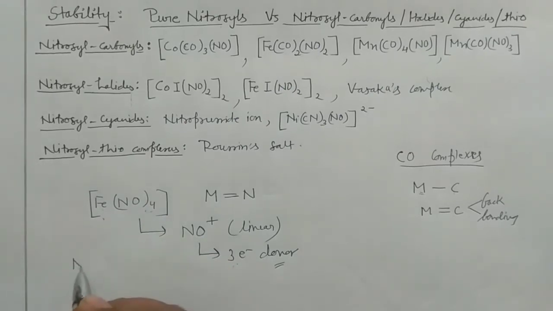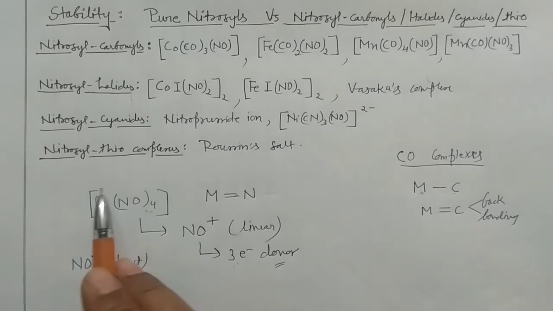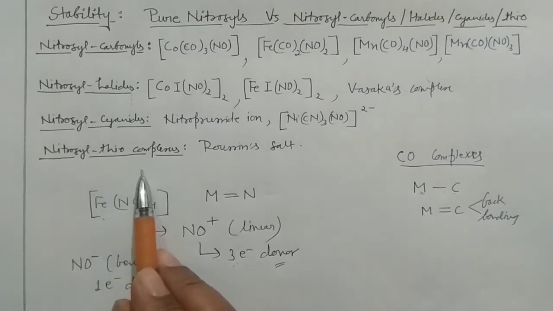Say you are taking NO negative now. So NO negative is what? It is bent, and in the bent form it is a 1 electron donor. So when it is only a 1 electron donor, that means the electron density would not be there on the metal and it will get the excess of the positive charge, because in the mechanism I told you, in that case the oxidation number increased by 1 unit.